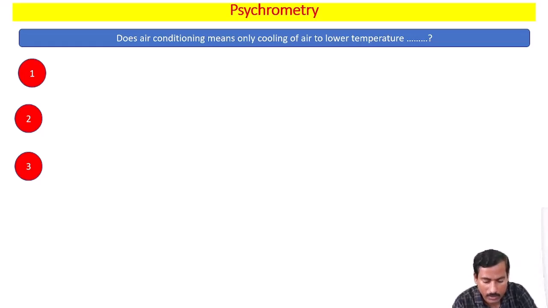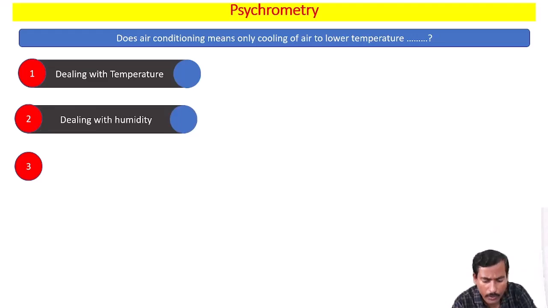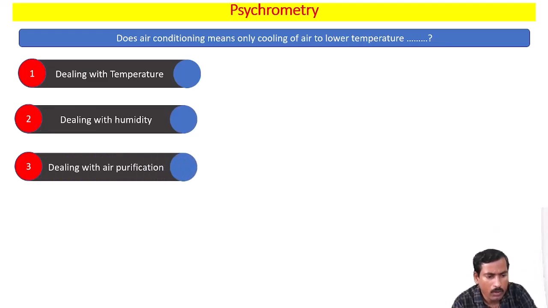Basically, in air conditioning, we are going to deal with the temperature, of course, and we'll be dealing with the humidity and with air purification. These are the most common processes adopted in air conditioning. So air conditioning does not mean only the cooling of air to a lower temperature. It's not alone. Along with that, some other processes are also adopted in air conditioning.